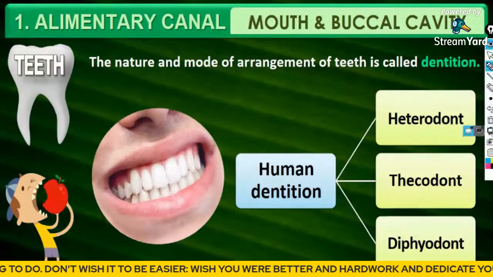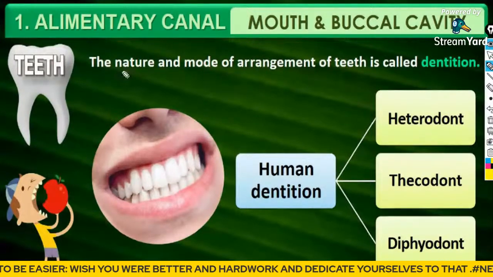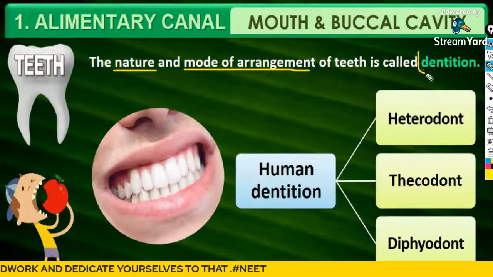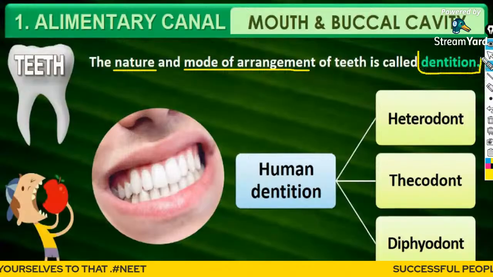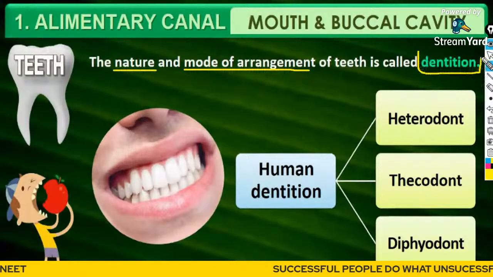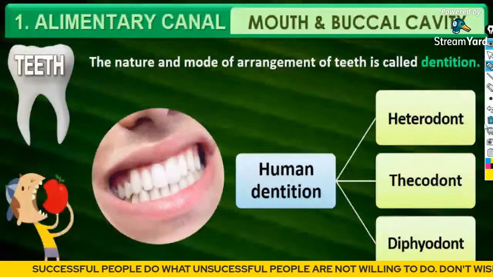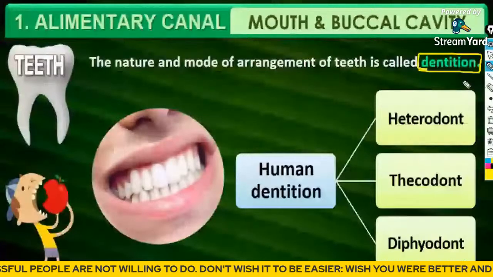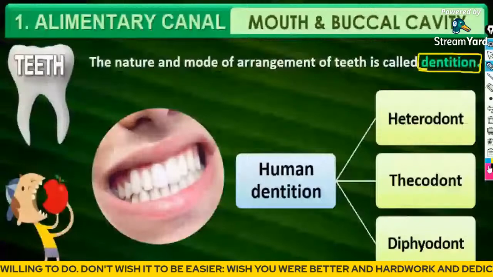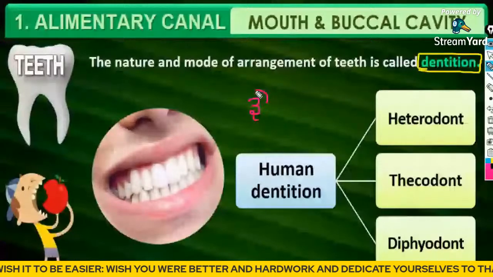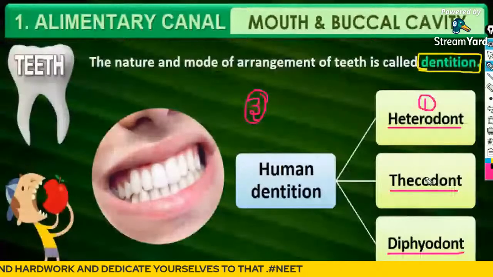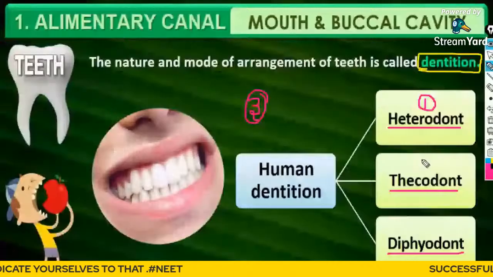Human dentition: the nature and the mode of arrangement of human teeth in the mouth cavity is called dentition. Human dentition has three main characters, that is heterodont, thecodont, and diphyodont. Number one, human teeth are heterodont in nature. Number two, they are thecodont in nature. Number three, they are diphyodont in nature.